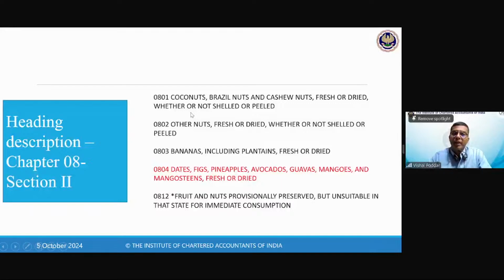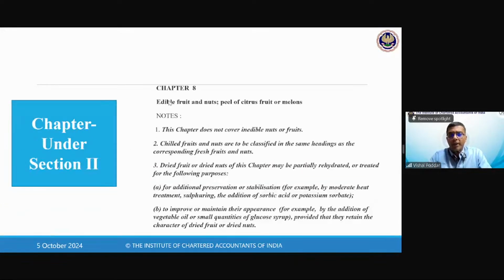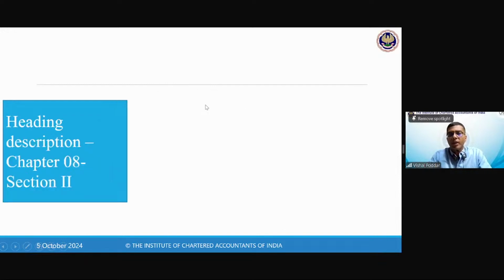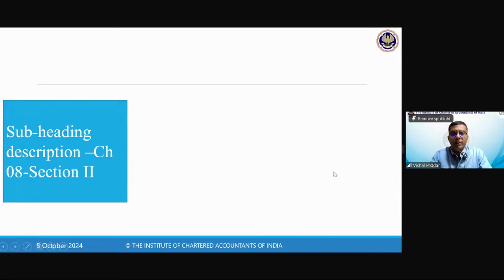So chapter 8 heading is edible fruits and nuts. And within 8, these are your headings. Now in that, we'll go to 04, which deals with dates, figs, pineapples, guavas, mangoes, avocados, etc.